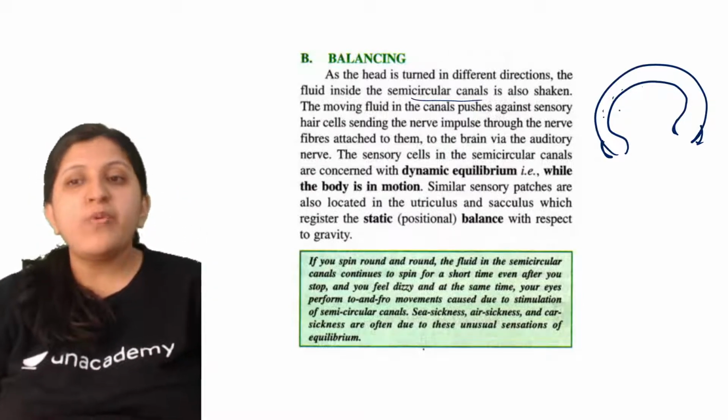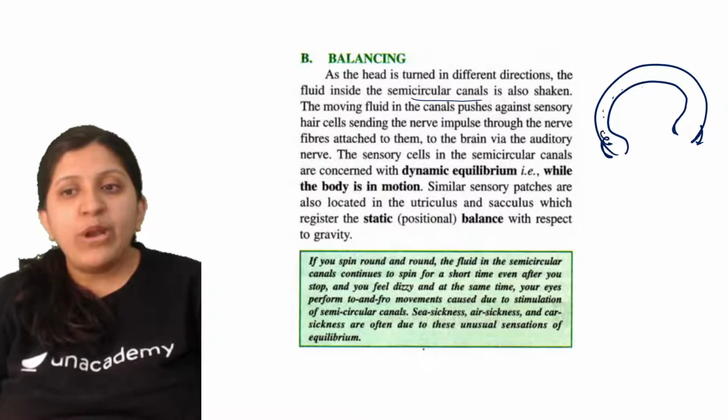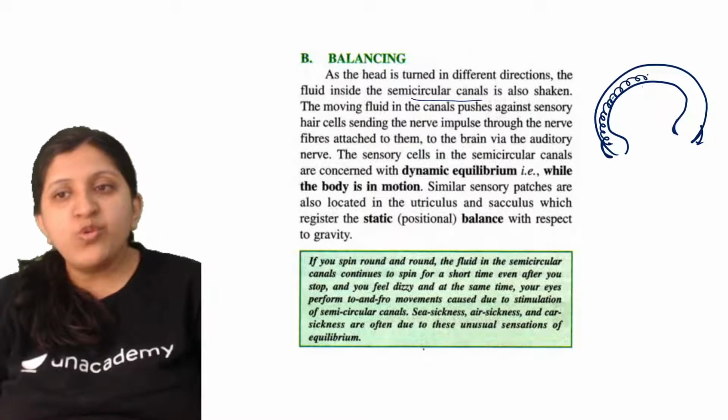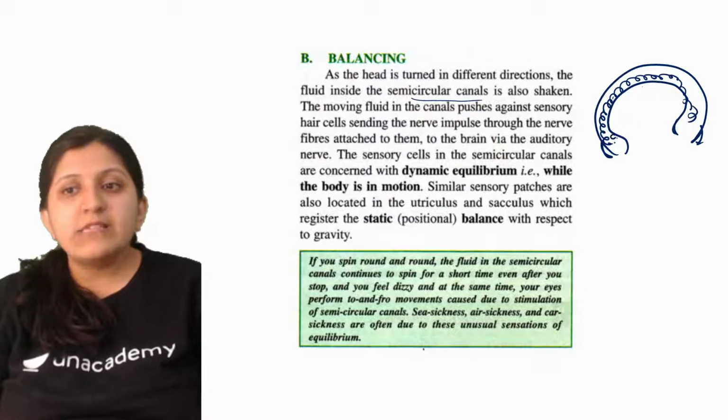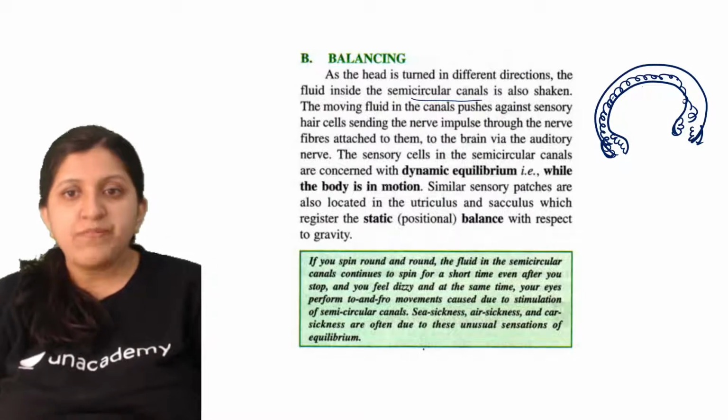which are attached to nerves that carry the impulse to the brain. Once the fluid starts moving as you rotate, the sensory cells get a signal about the dynamic balance. The sensory cells in the semicircular canals are connected with dynamic equilibrium.